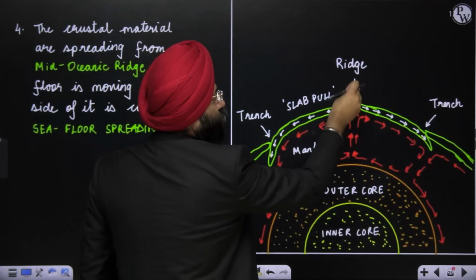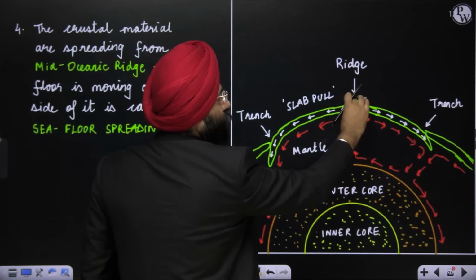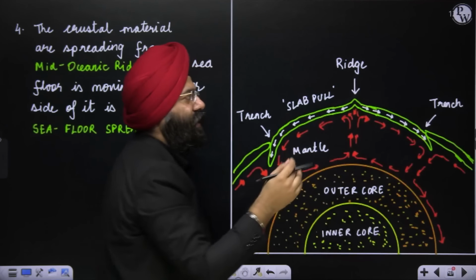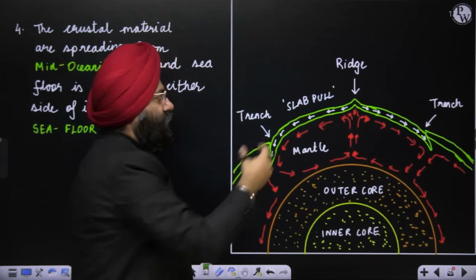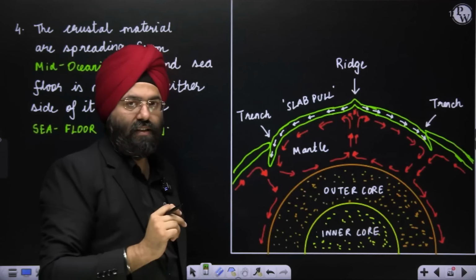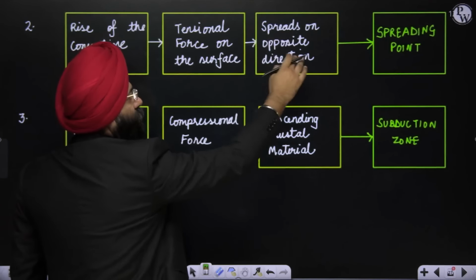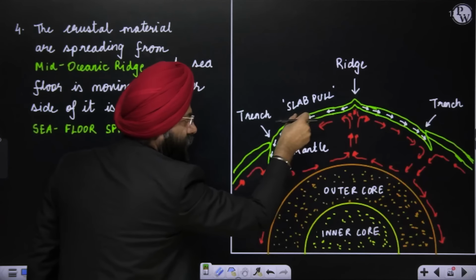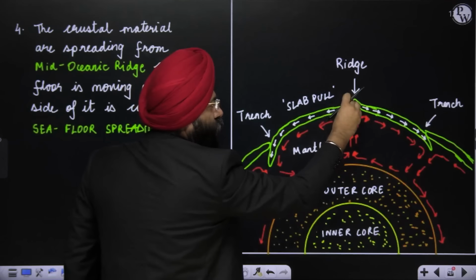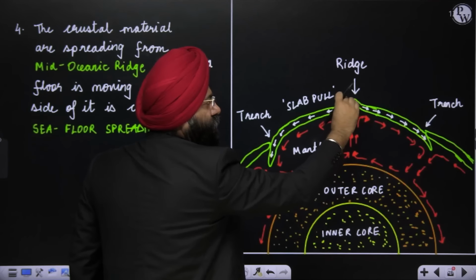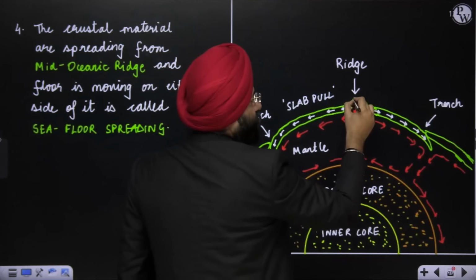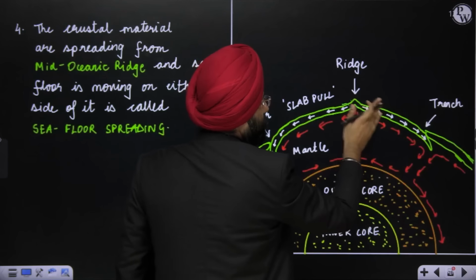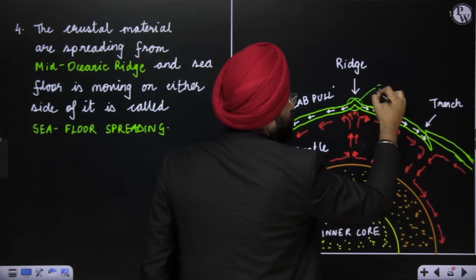And then the output from the magma will lead to new substances being deposited here, and new lithospheric plate, or these new crustal formations, taking place. It spreads in the opposite direction. Because this convectional current will pull the slab inside, the new output will form new lithospheric plates over here. This point where the spread is taking place is known as the spreading point.